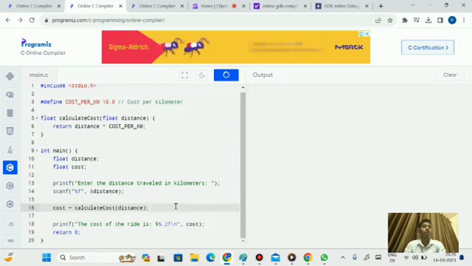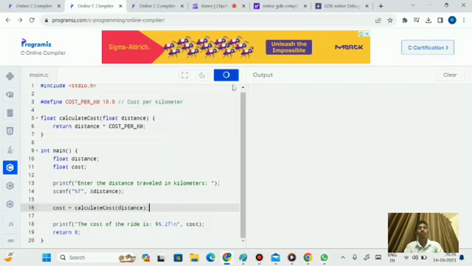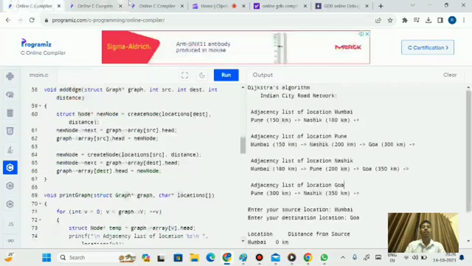And we are calculating the cost. Actually I have to run it here, but due to the network issue, I can't. It is reloading continuously. And this is the whole code for the cost calculation and algorithms. And this is the code part for the whole project. Now I want to conclude this project.